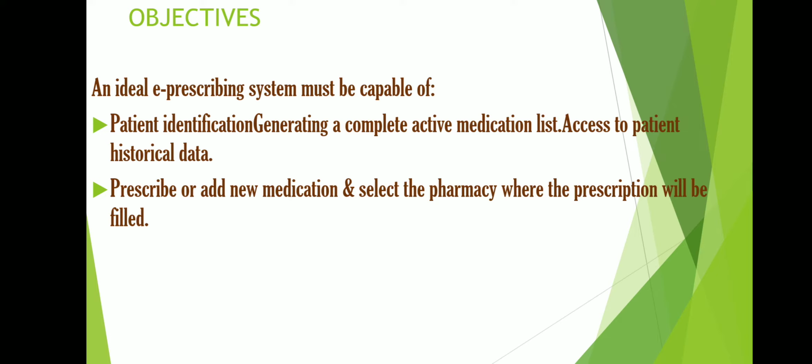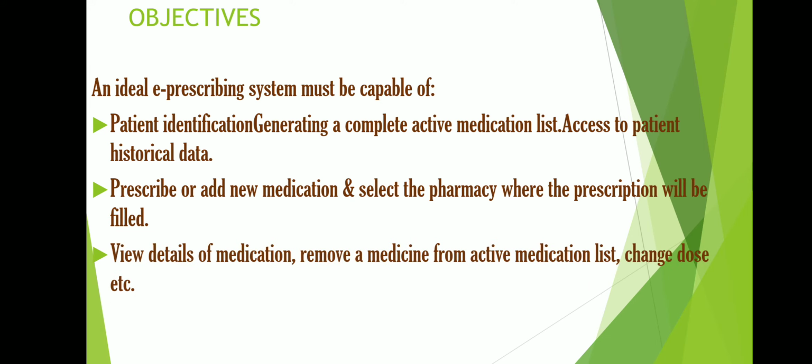That is, if you want to make changes to a previously filled prescription, you can do it, and select the pharmacy where the doctor wants to send the prescription, where the doctor feels that particular pharmacy will contain almost all of the medicines.